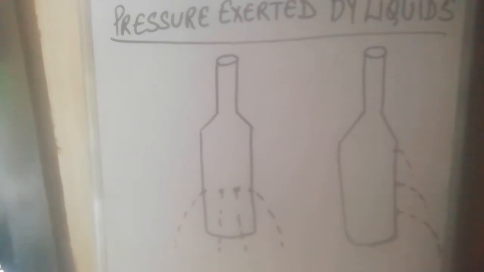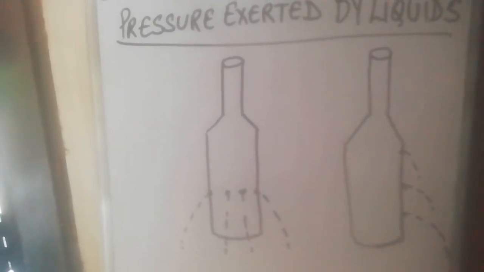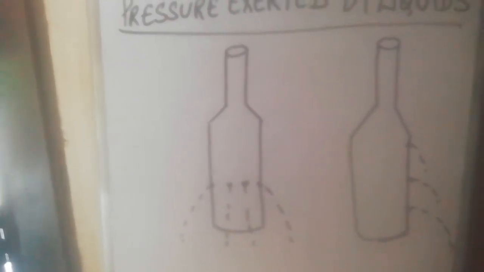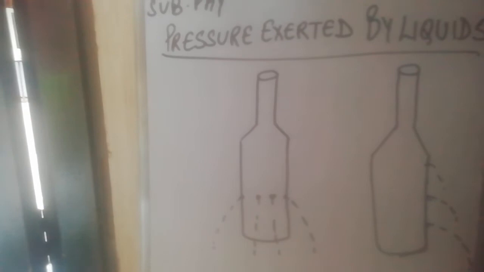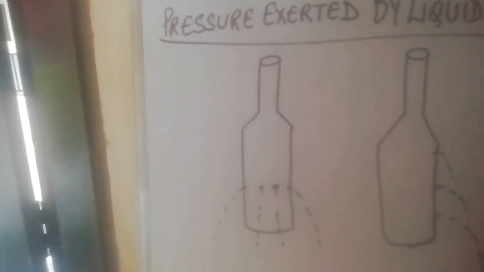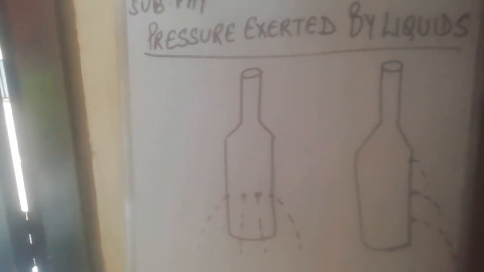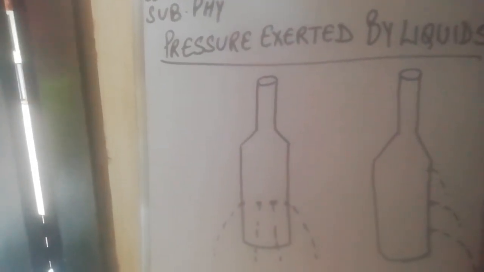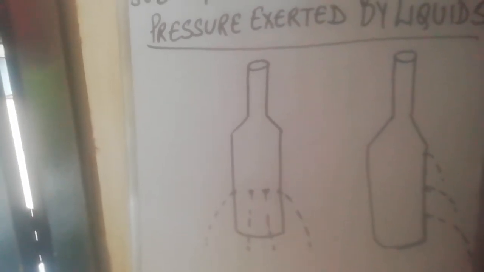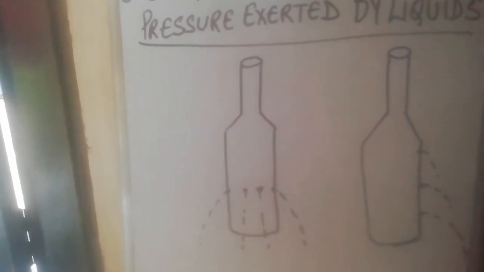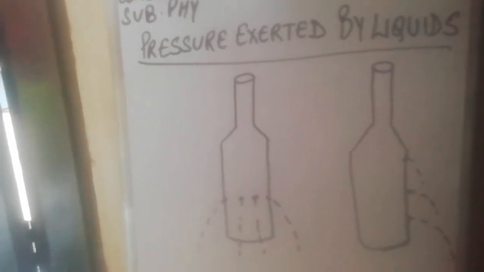The Earth's atmosphere is surrounded by a layer of gases which exerts a pressure known as the atmospheric pressure. Please underline this in your book on page number 31. Atmospheric pressure is defined as the force per unit area exerted against a surface by the weight of the air above that surface.